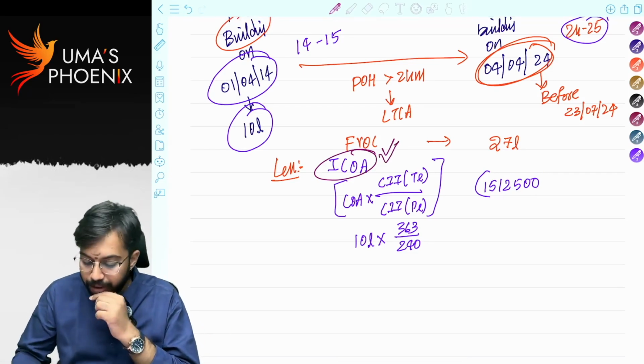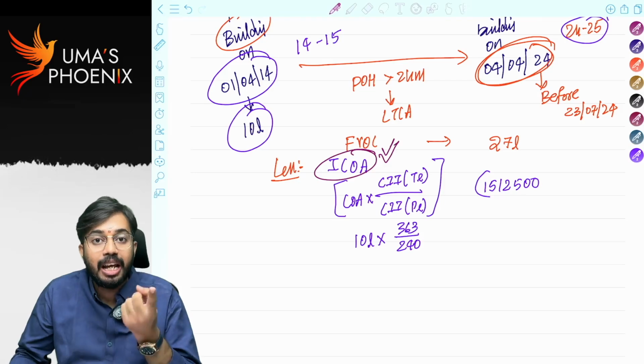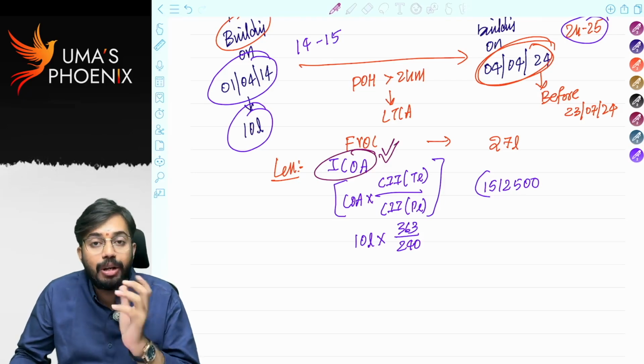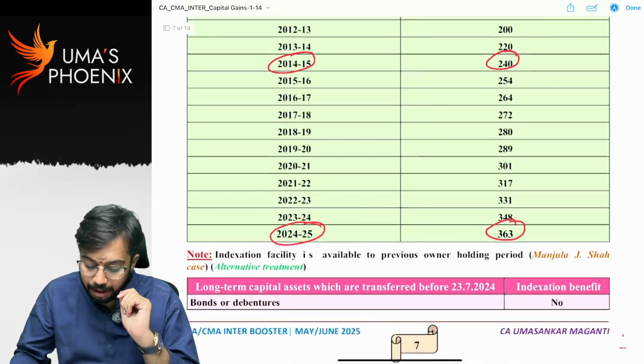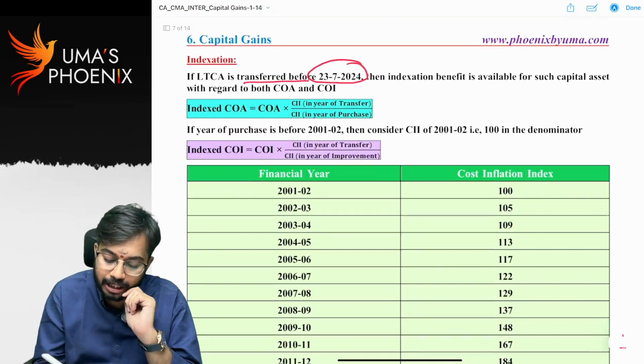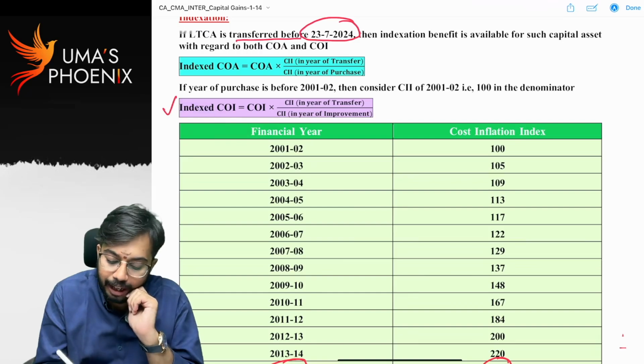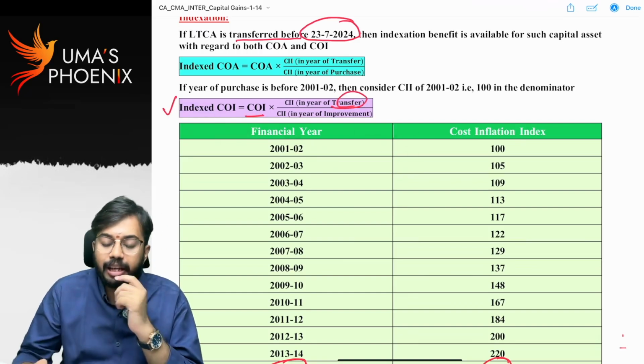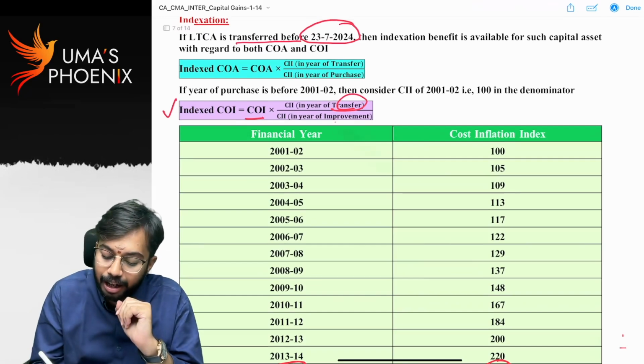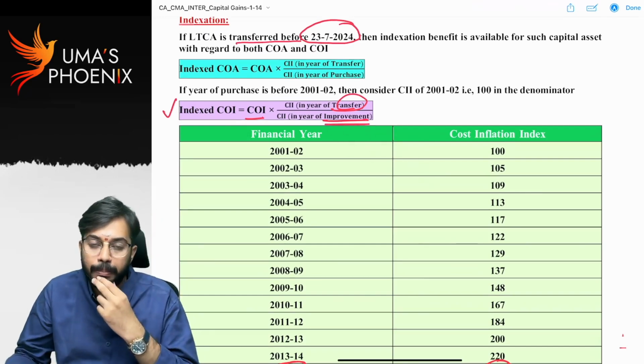Is it clear? Not only for cost of acquisition, even for cost of improvement also indexation benefit is available. So for cost of improvement, indexation is equal to cost of improvement into cost inflation index in the year of transfer divided by cost inflation index in the year of improvement.